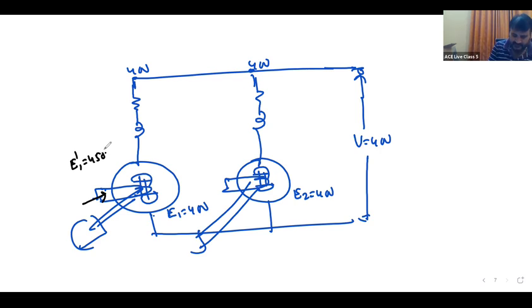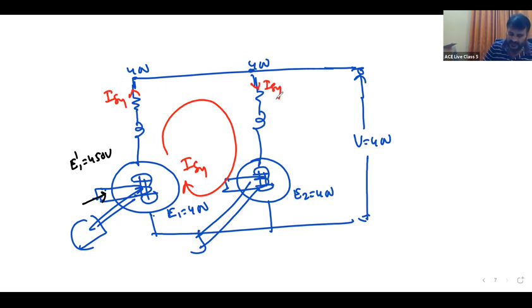E1 increases to 450, say. Due to that, it is driving the synchronizing current ISY. But what is that ISY doing? Demagnetizing the first machine. Demagnetizing means its voltage will reduce. Say 430, finally it is settled at 430 volts. This one is magnetization, it is some 410 volts. Now synchronizing current is there.